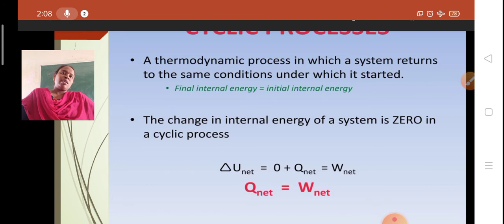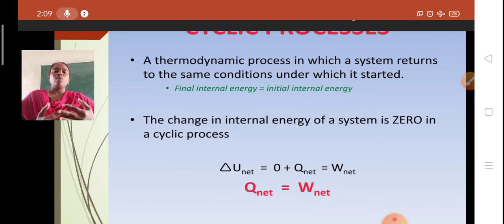That is, when a system is taken from its initial to final state by one or more processes, and then back to its initial state by some other one or more processes, the change in internal energy of the system becomes zero, because in a cyclic process the initial state occurs again after it reaches the final state. So delta U becomes 0, and the heat given to the system, dQ, is only utilized for external work done, not to increase the internal energy of the system.